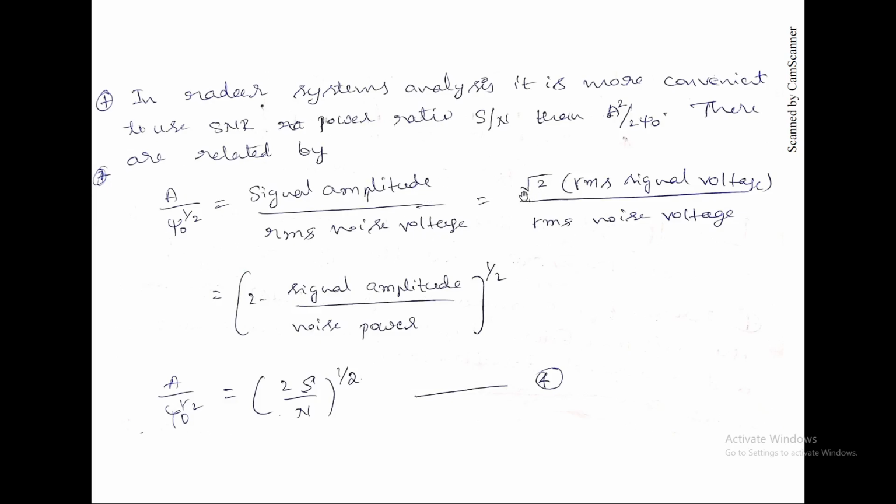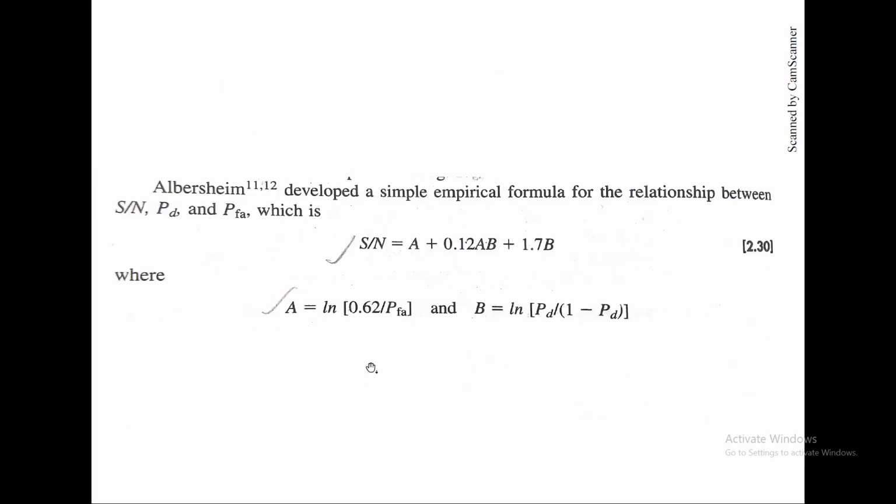A by root psi naught is equivalent to the signal amplitude by RMS noise voltage, which equals root 2 into RMS signal voltage by RMS noise voltage. So taking the whole root, it will be the whole root of 2S by N.